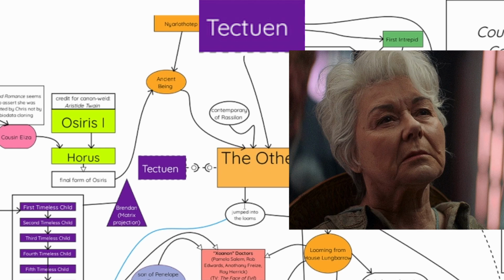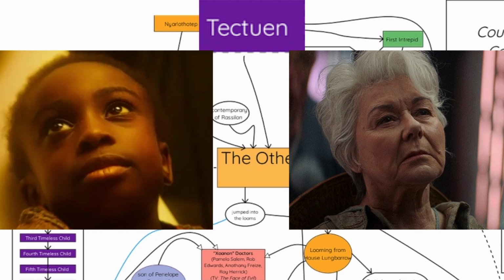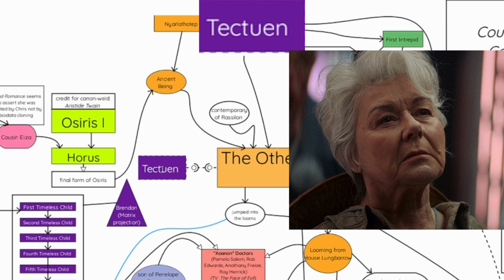Tecteun could just be the Doctor, and you might be like, oh, but if Tecteun's the Doctor, then how does the Time Lord shadow the Doctor? Well, multiple choice. Perhaps a Doctor from another universe either grabbed the Timeless Child, which was a Doctor from another universe.